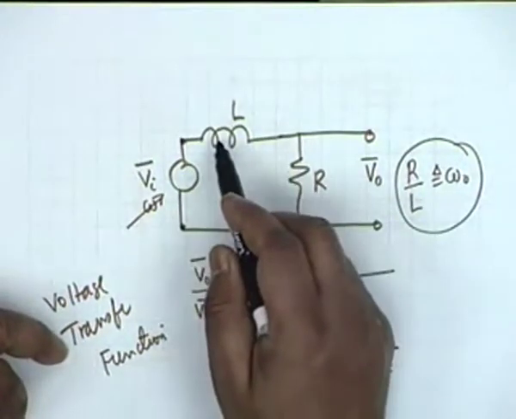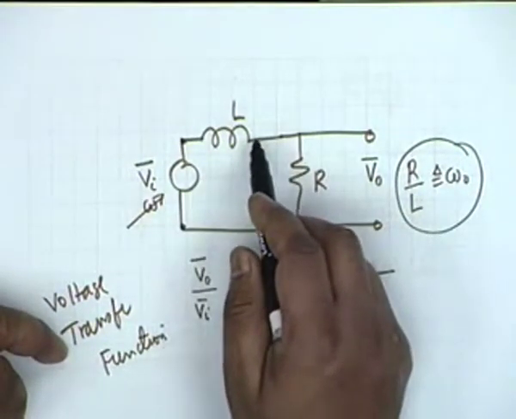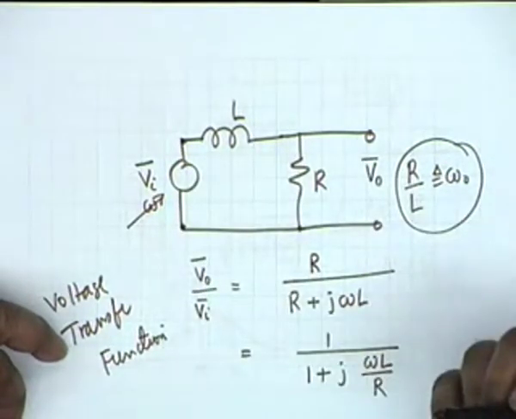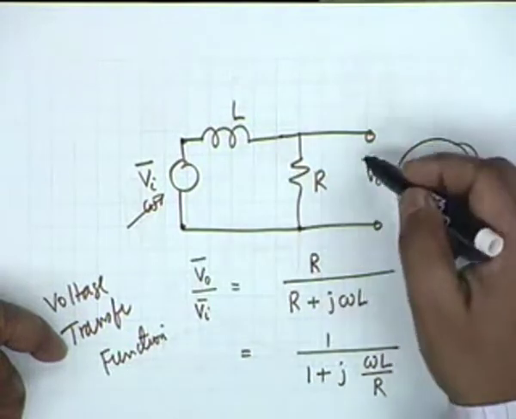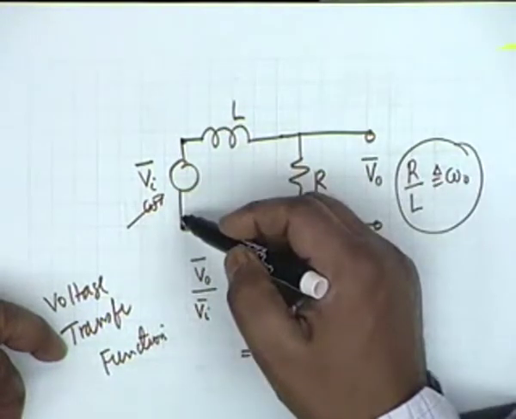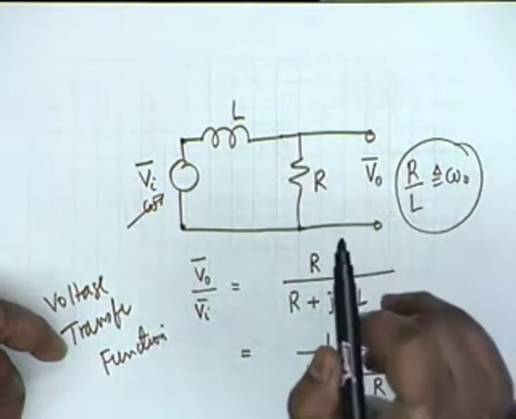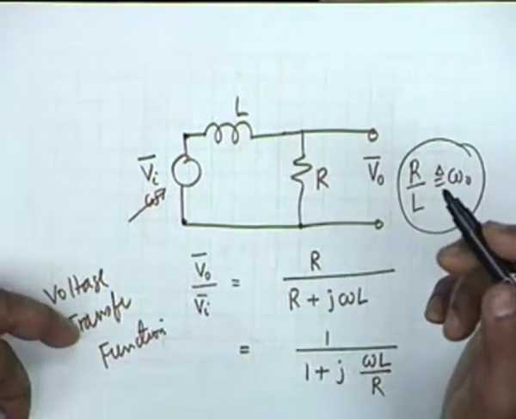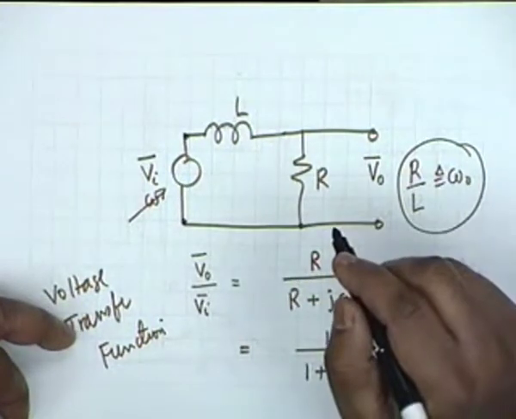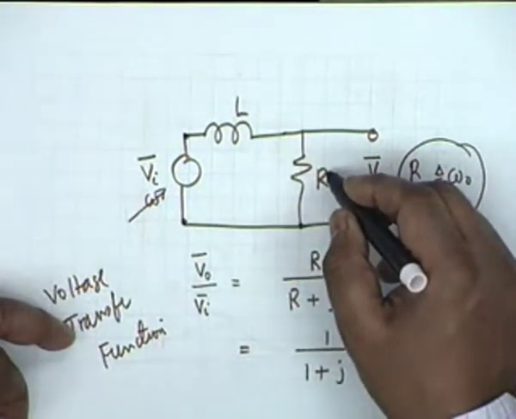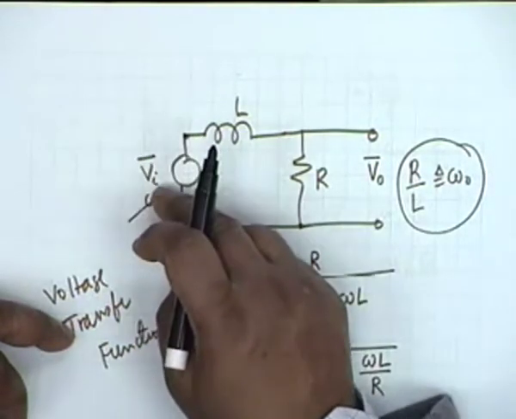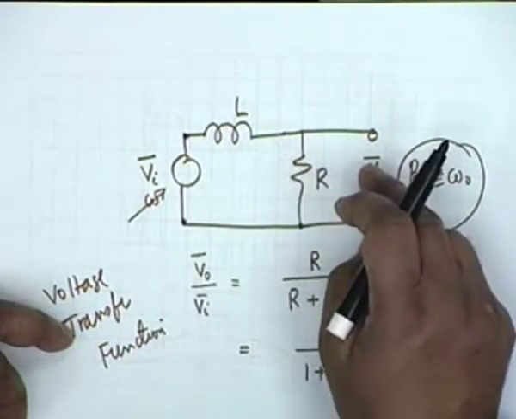because at DC, this L behaves as a short circuit. So the total voltage is dropped across R. Agreed? So the voltage across R is the same as the input voltage, or the ratio is 1. Now when the ratio is 1, what is the power? V squared by R. So input voltage magnitude squared divided by R.